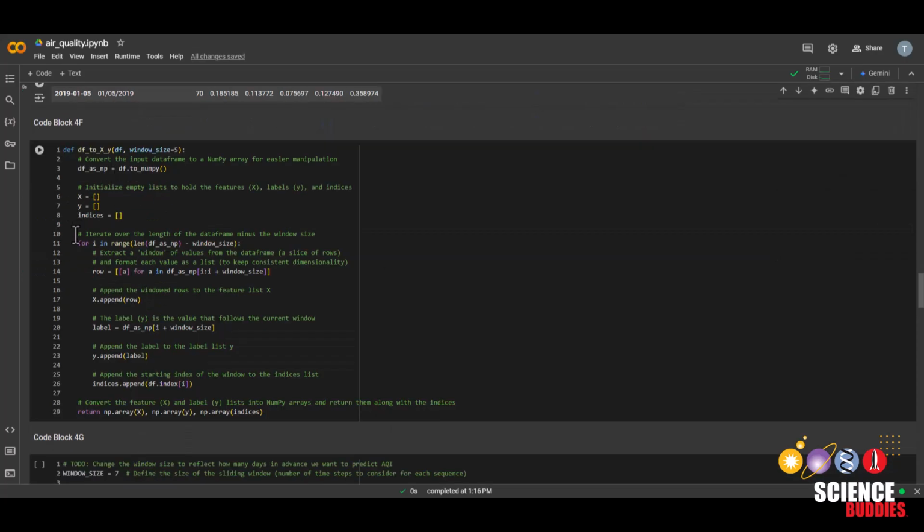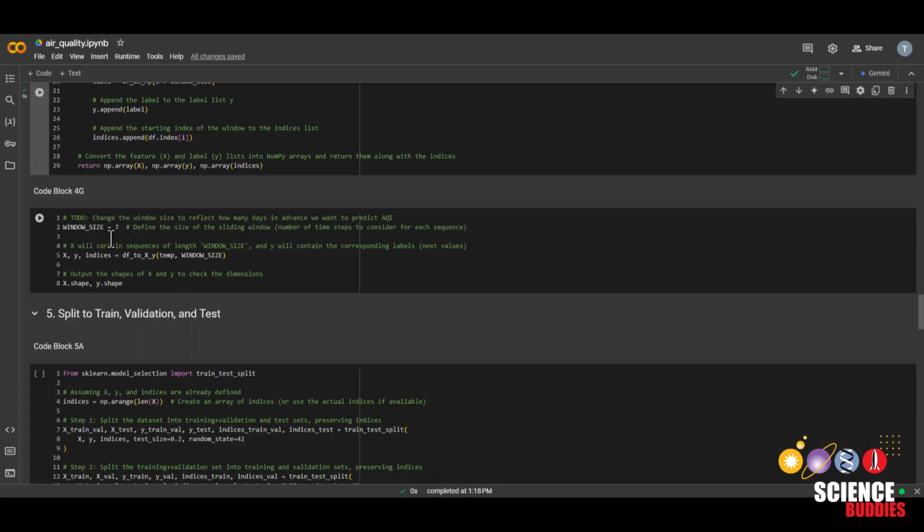Next, this code block simply defines a helper function that our LSTM model will be using. And here, the window size refers to how many days in advance we'll want our model to predict. And by default, it's at 7. So our initial model will be predicting AQI 1 week in advance.